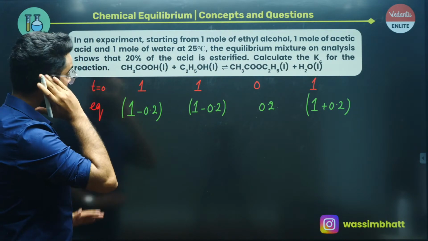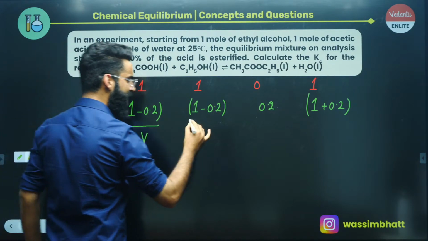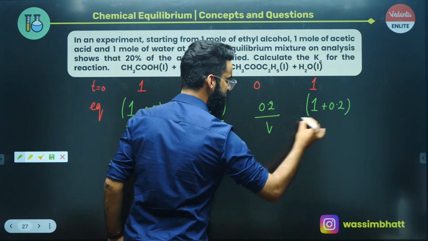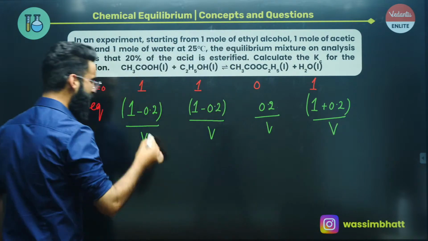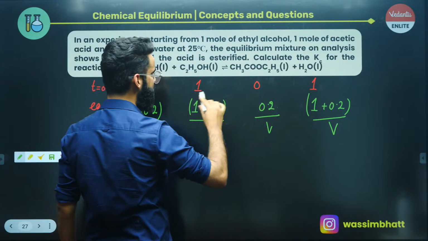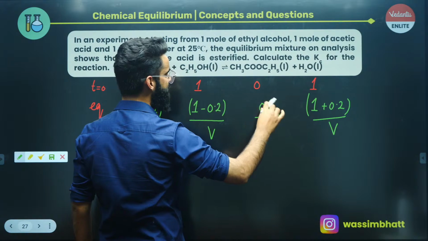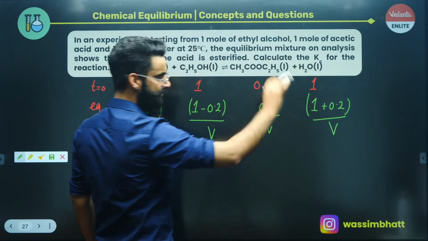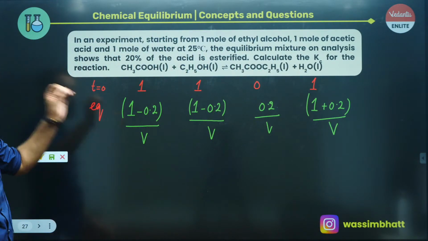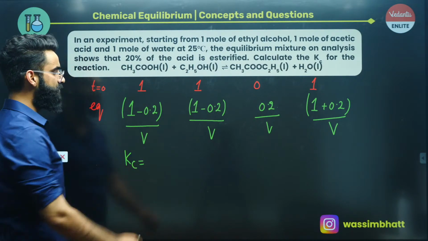See guys, I'm assuming the volume of the container in which the reaction takes place is V liters. I'm dividing all these terms by the volume of the vessel, V liters. So I can call this term the concentration of CH3COOH at equilibrium. I can call this term the concentration of alcohol at equilibrium. I can call this term the concentration of the ester at equilibrium. I can call this term the concentration of H2O at equilibrium. Once you have the concentration of all these reactants and products, you can just write the Kc expression which you were supposed to write, right?